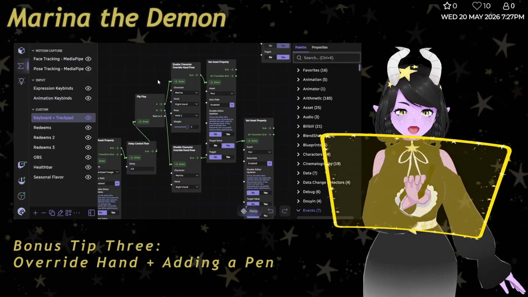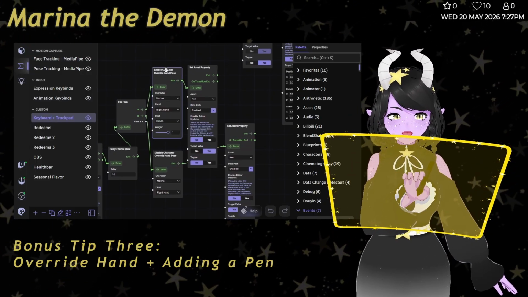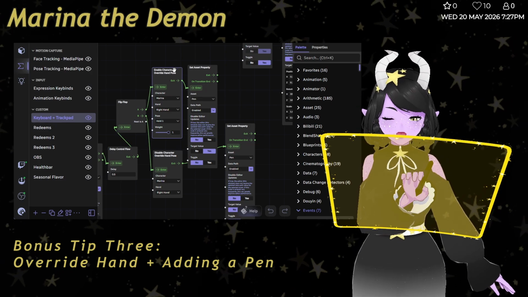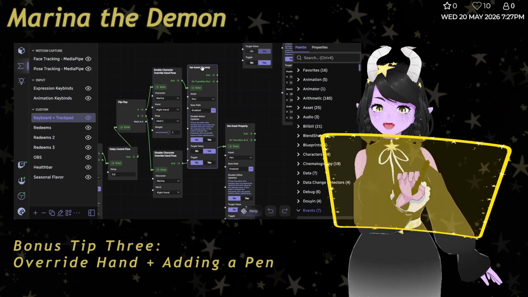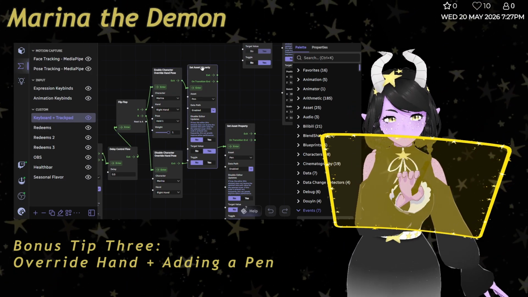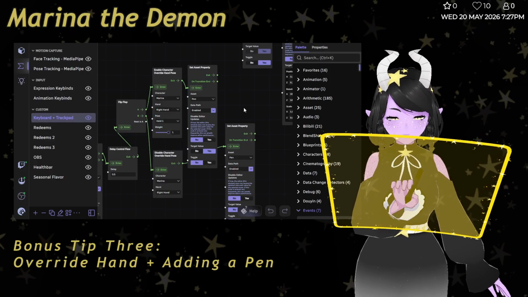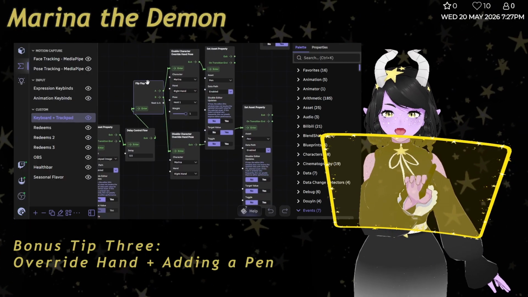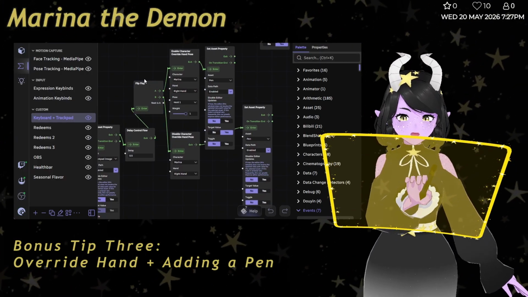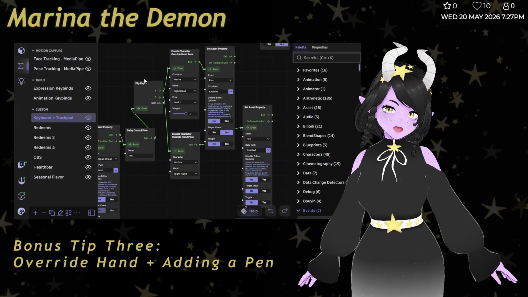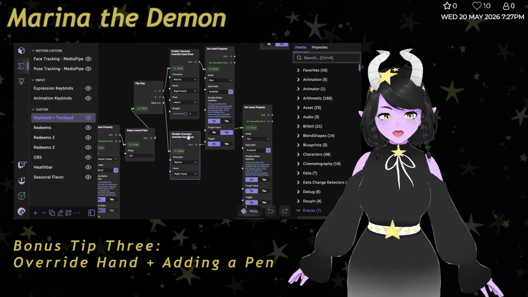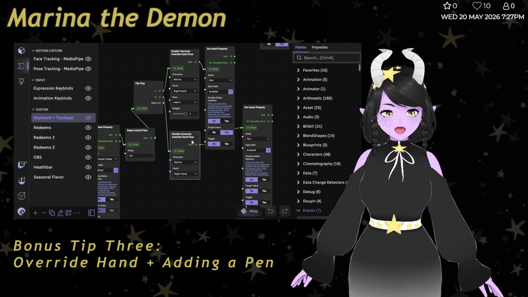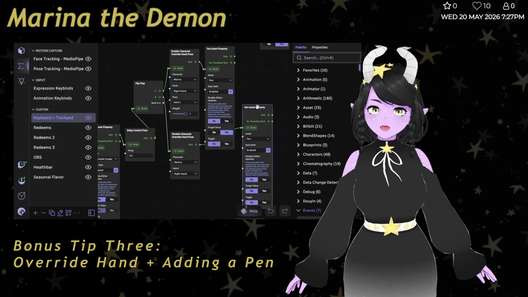I have a flip-flop, then I have it as override hand pose, and then I have a pen that I got in the workshop, and enable that. Then when I flip-flop it, so it turns back off, it takes about half a second, but you notice it disabled the override hand pose, and it also turned the pen off.